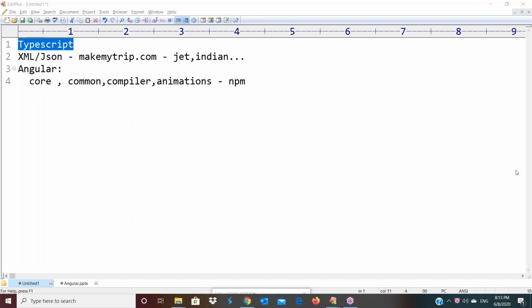Once the topics in Angular are covered, then if I explain the differences between Angular and React, you can easily understand. Is it clear? Yeah, fine.